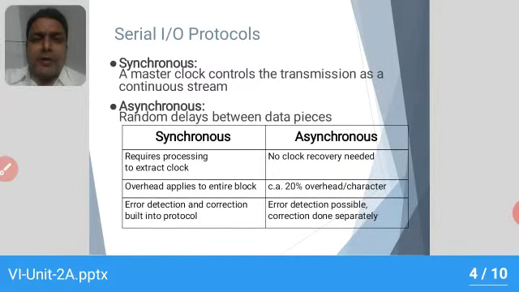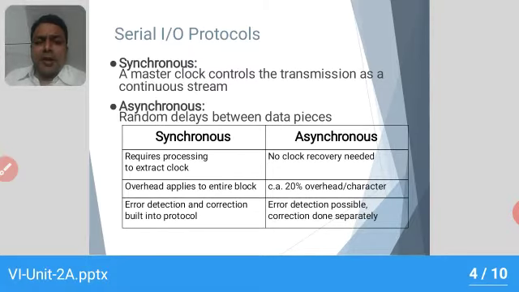Here we have the serial input output protocol. In serial transmission we have synchronous mode and asynchronous mode. In a synchronous serial I/O protocol, a master clock controls the transmission as a continuous stream. In the asynchronous mode, a random delay between the data pieces can take place.